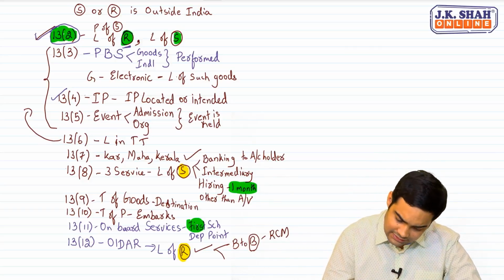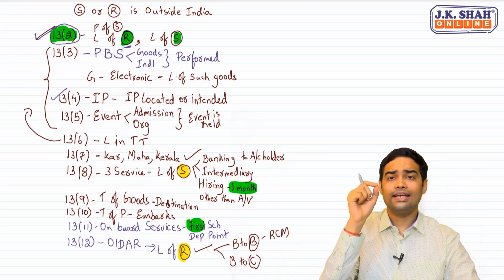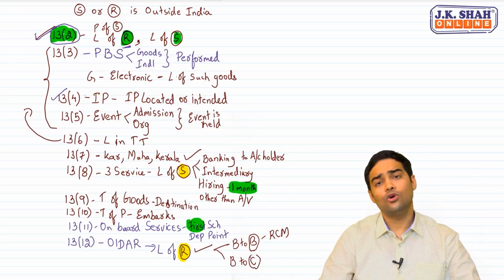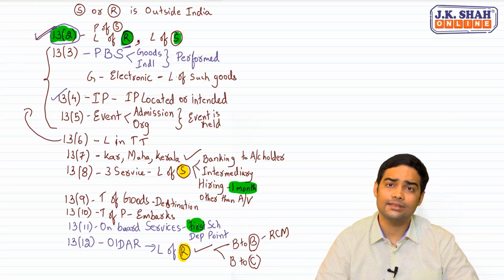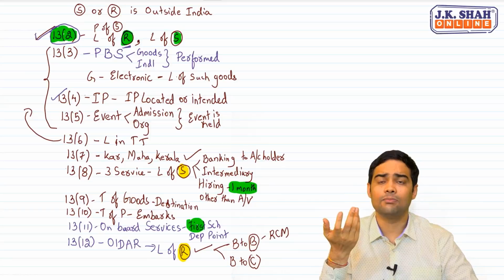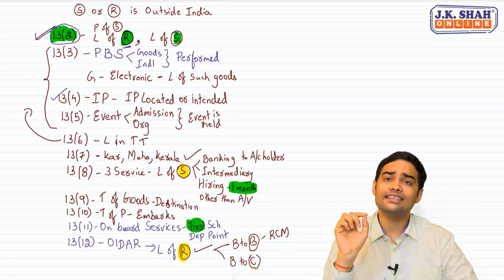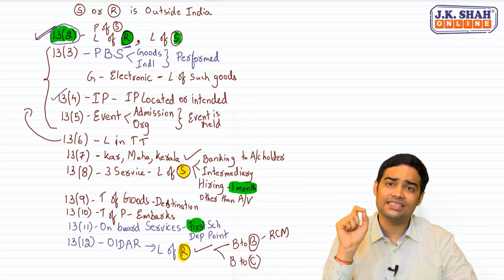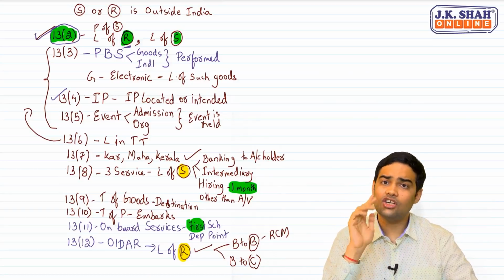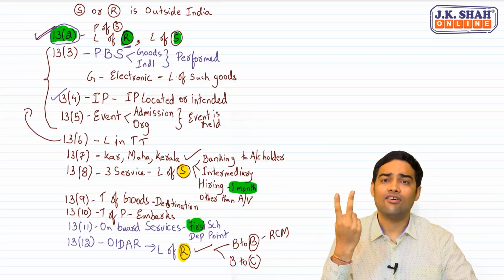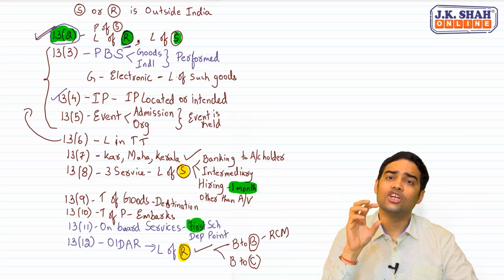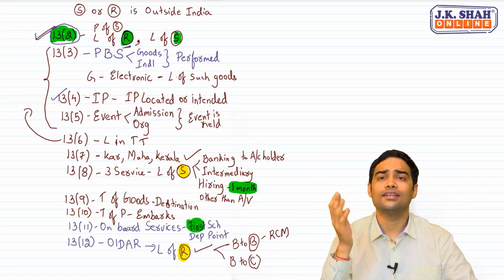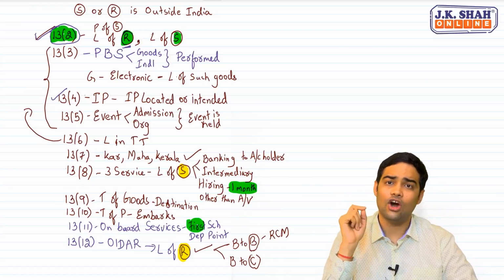But if it's a transaction of B2C, we call this a non-SSC online recipient. And who gets covered in non-SSC online recipient? A person who is using it as an individual or any other person for other than business or profession. For other than business or profession, he is a non-SSC online recipient. Government is also covered in non-SSC online recipient. Local authority is also covered in non-SSC online recipient.